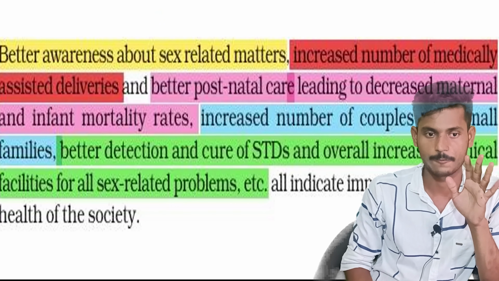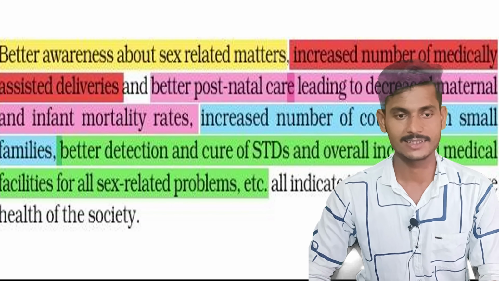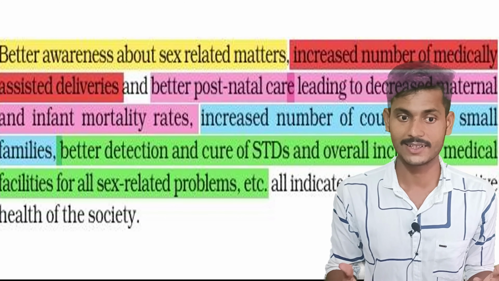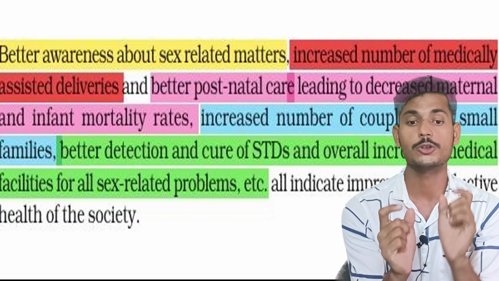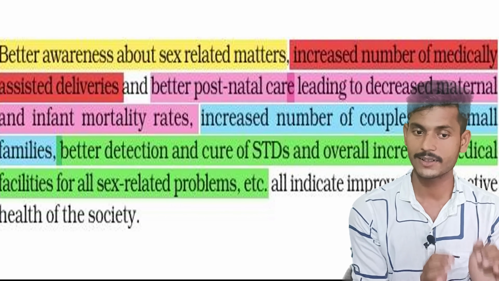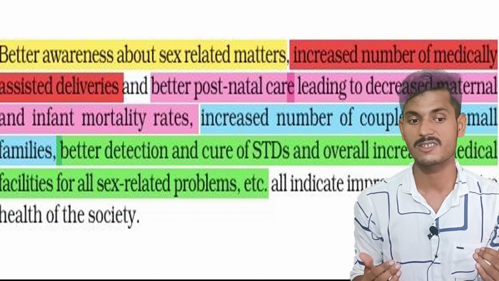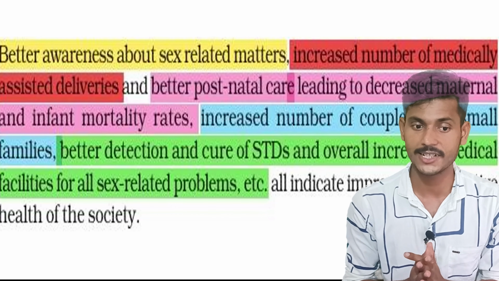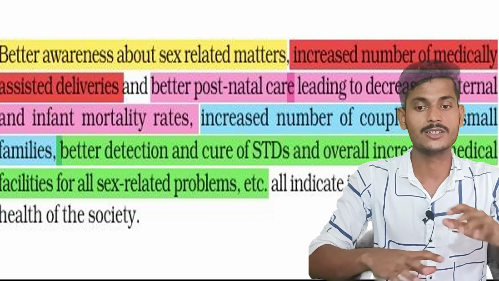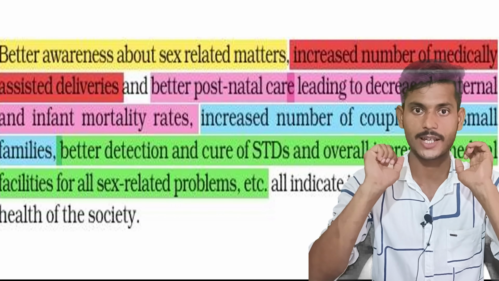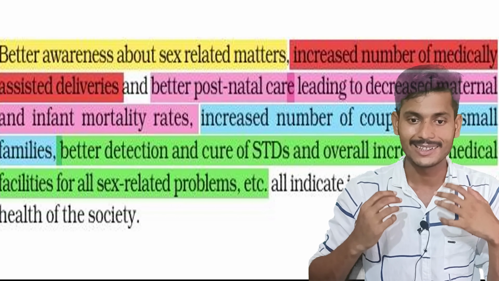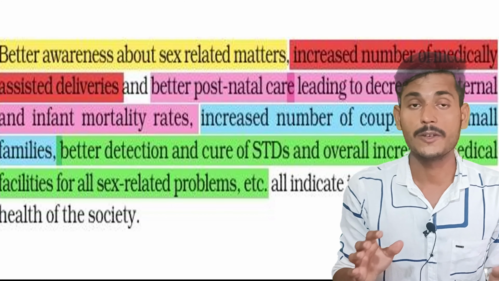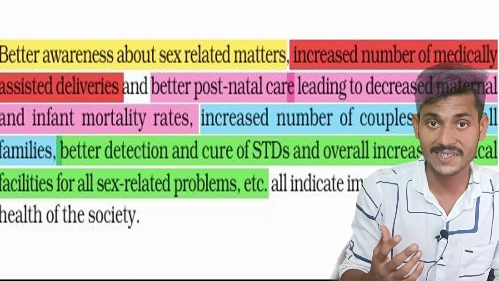Now this is the NCERT line, and it says: better awareness in sex related matters, increased number of medically assisted deliveries, better postnatal care leading to decreased maternal and infant mortality rate, increased number of couples with small families, better detection and cure of STDs, and overall increased medical facilities for all sex related problems. These all indicate improved reproductive health of society. Now what it means is that we now have better control over sex related matters, and we have an increased medical delivery system.